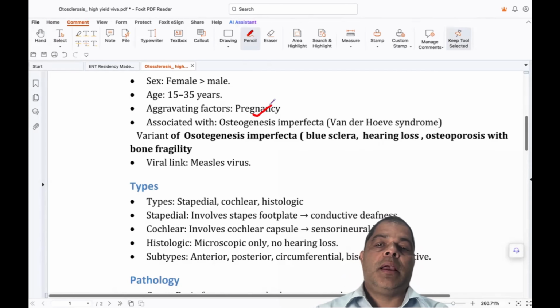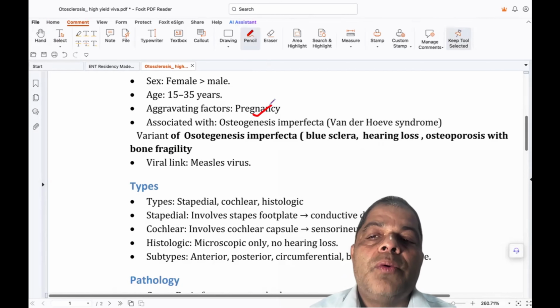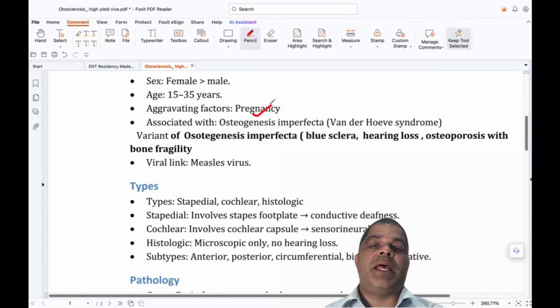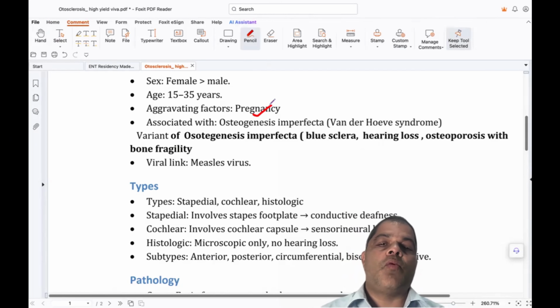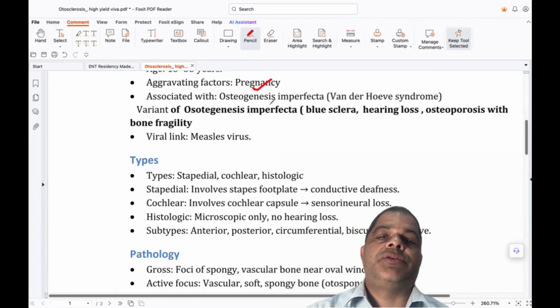A question comes on this kind of osteoporosis and so much bone fragility. There are multiple fractures in the womb of the baby. In this case also there is a chance of otosclerosis expression.